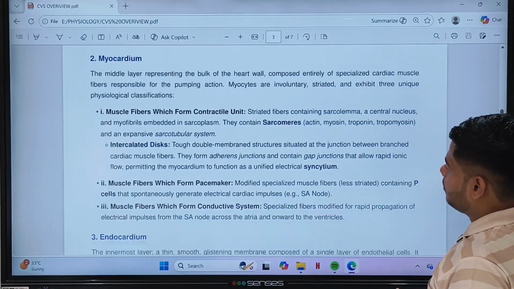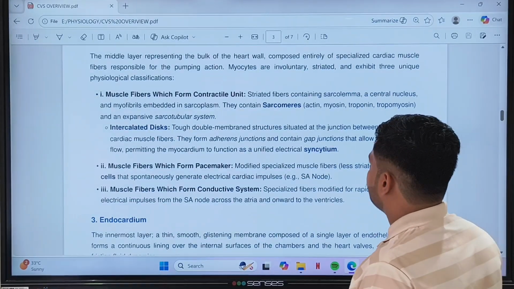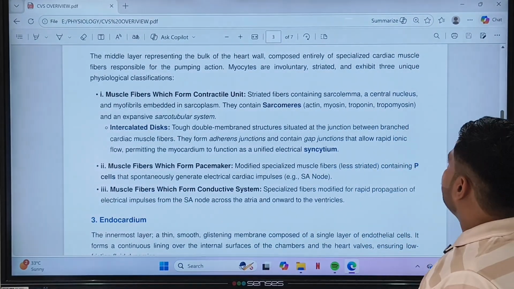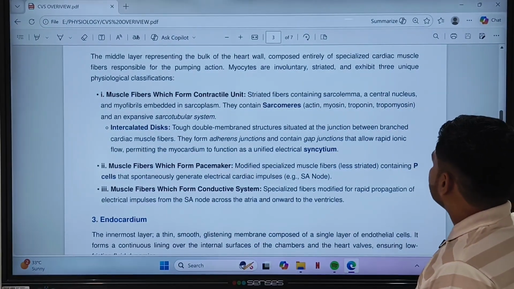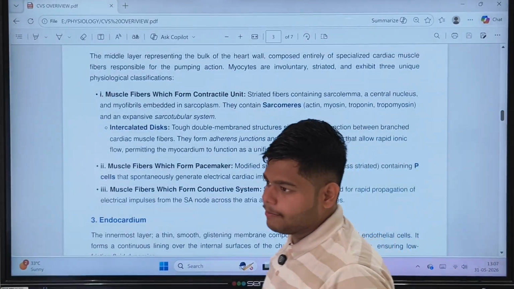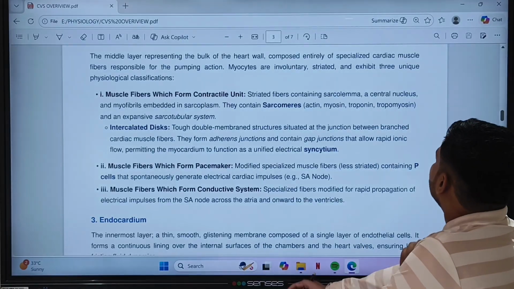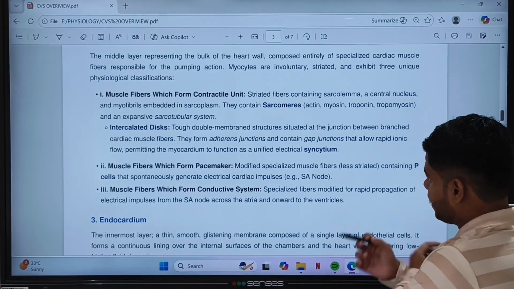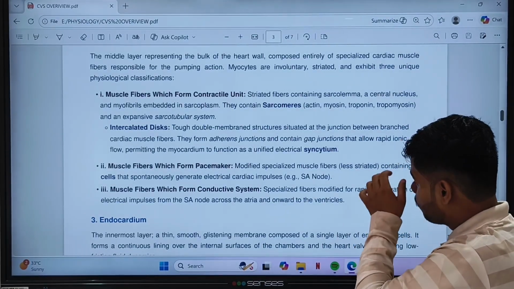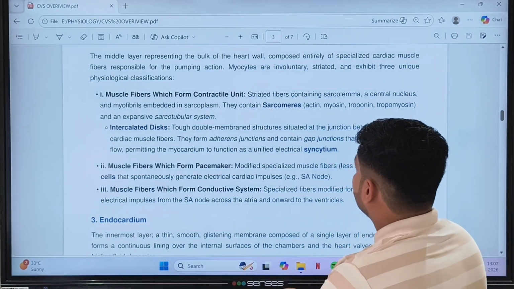Now the three unique classifications. Muscle fibers which form the contractile unit. Striated muscle fiber containing sarcolemma. Sarcolemma means you are to consider it as the plasma membrane of the muscle tissue, with a central nucleus and myofibrils embedded in sarcoplasm. Sarcoplasm means nothing but the cytoplasm of the muscle cell.